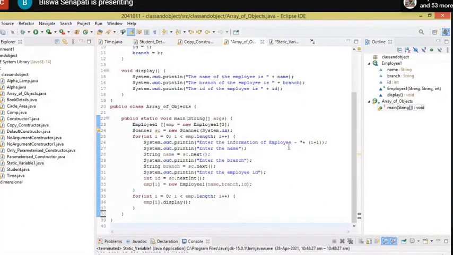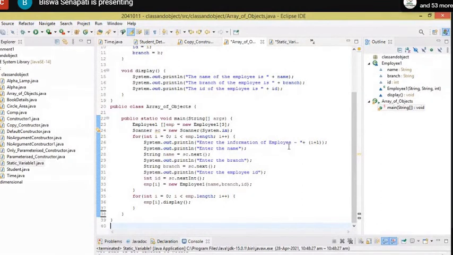Sorry, object reference. Then Scanner sc equals new Scanner(System.in). Then a for loop is there, with i equals 0, i less than emp.length, i plus plus.